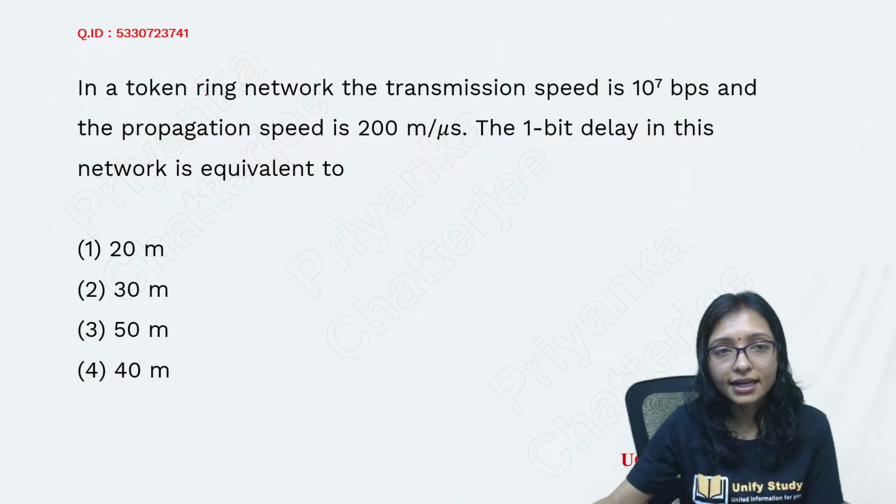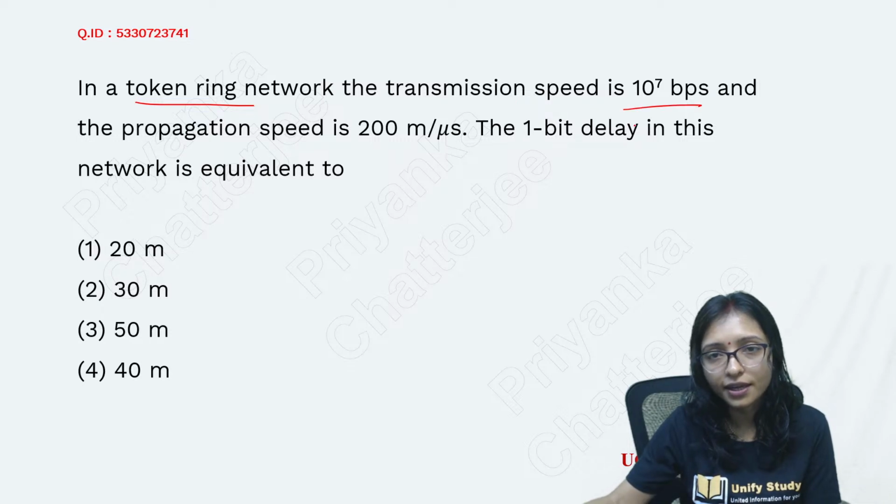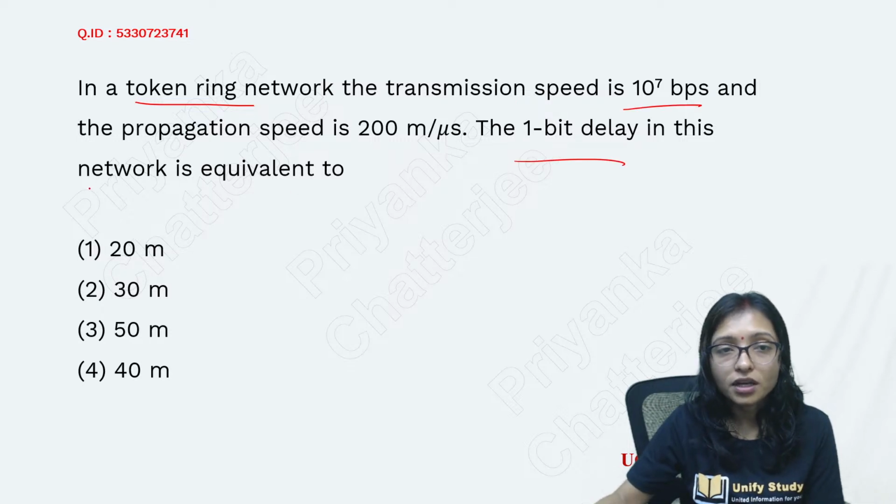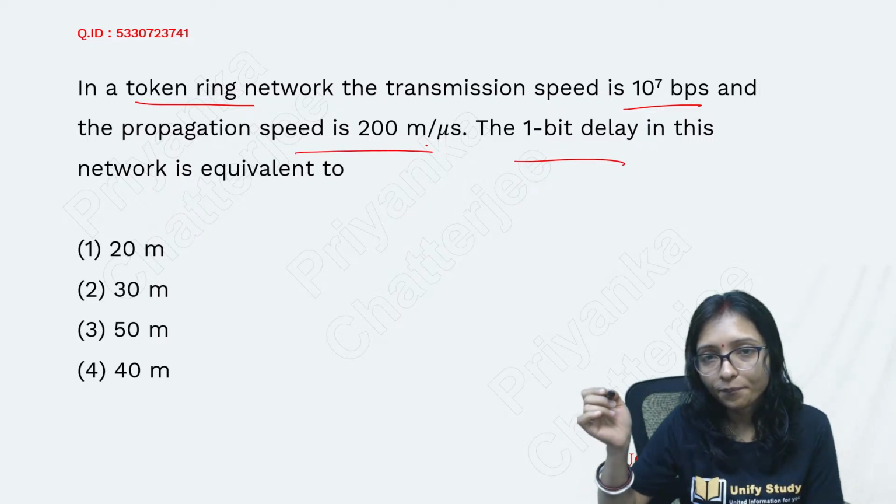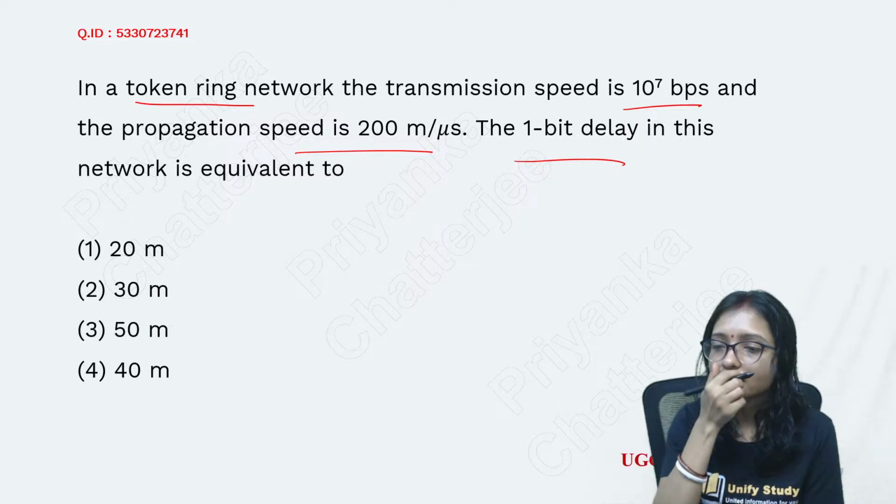Now see that here is another question. Token ring network transmission speed is given here. 1 bit delay. And the propagation speed is also given here. Now tell me what is the answer.